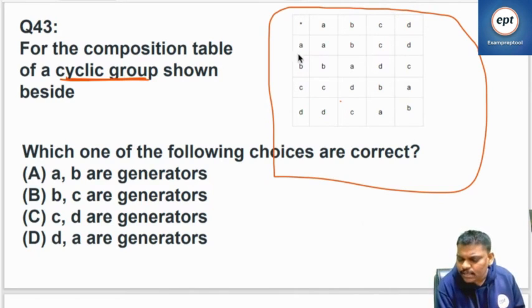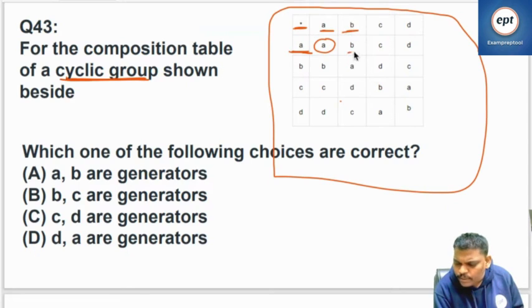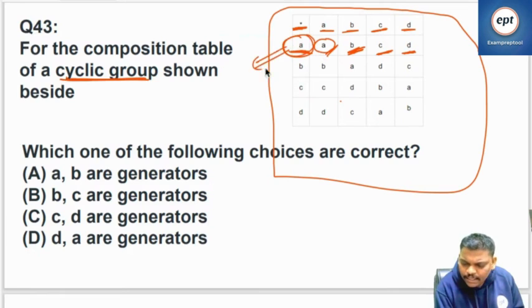So can you help me now? See this one. A star A is equal to A. A star B is equal to B. A star C is equal to C. A star D is equal to D. What is the meaning? A star operator with any element gives that same element only. So I can say that it is the identity element.